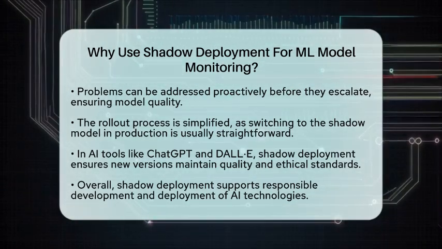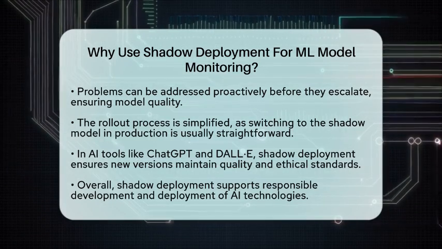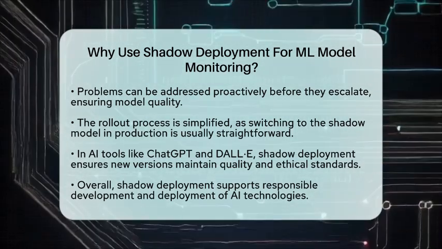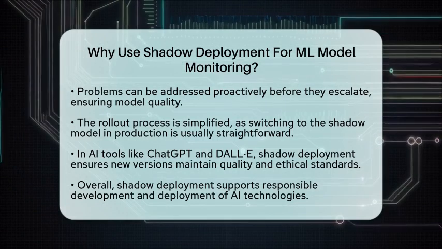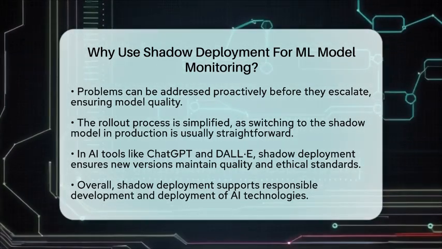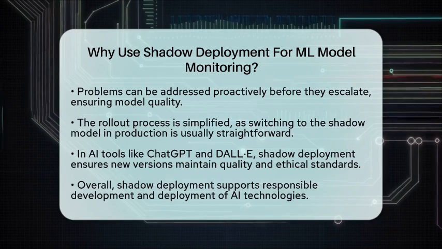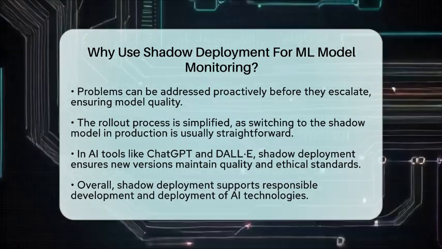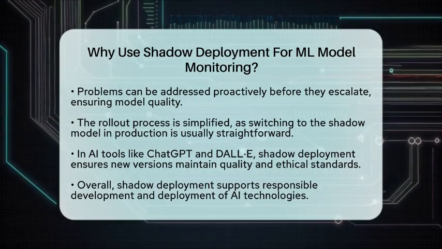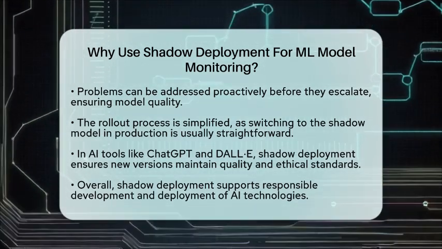In the context of artificial intelligence tools like ChatGPT, DALL-E, and Midjourney, shadow deployment is essential when updating models that generate content. It helps ensure that new versions maintain or improve quality and ethical standards without disrupting user interactions.